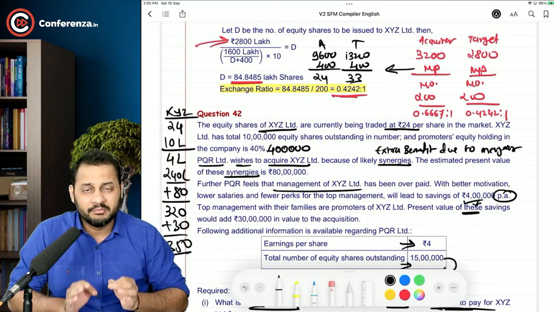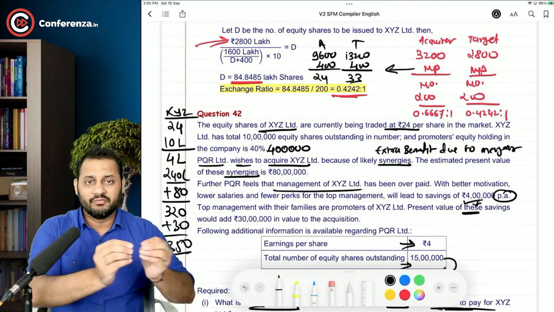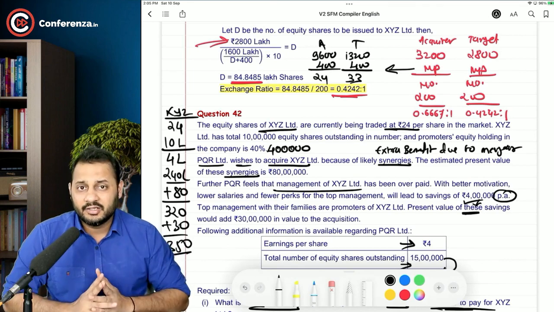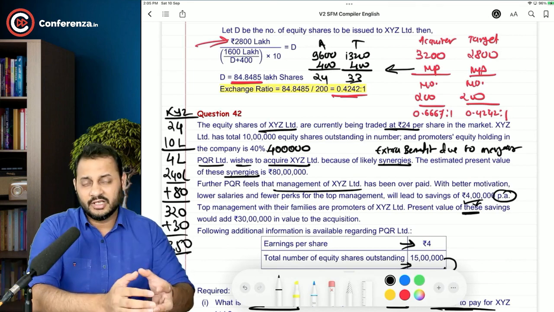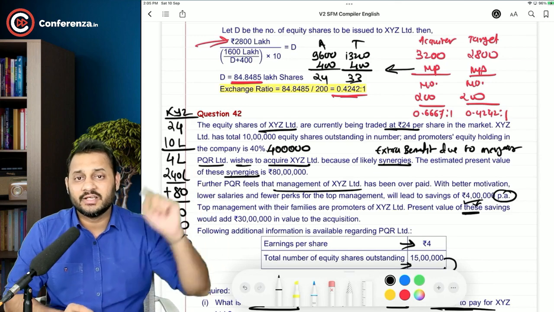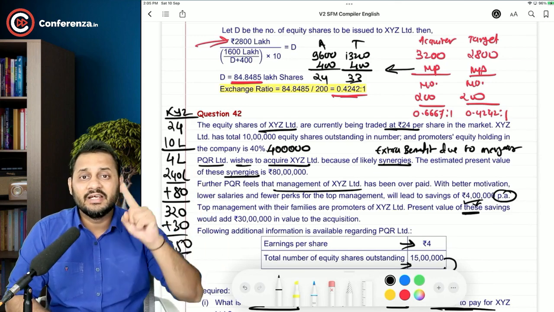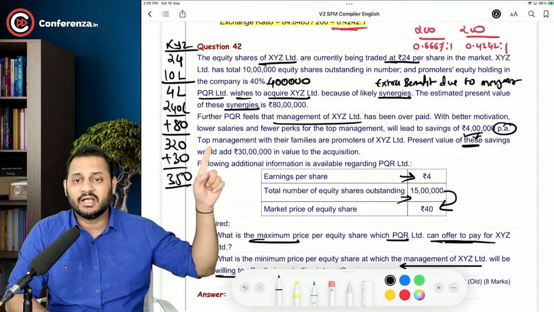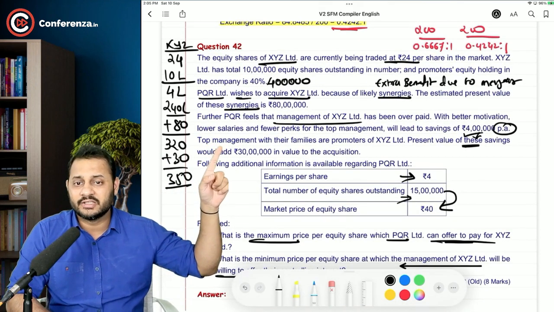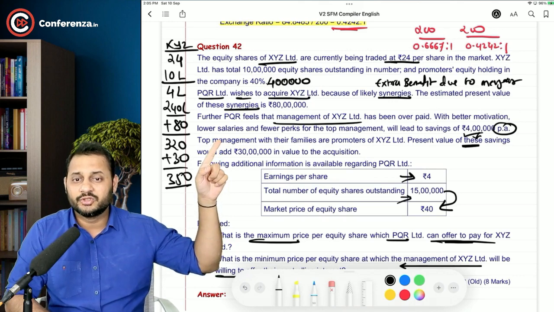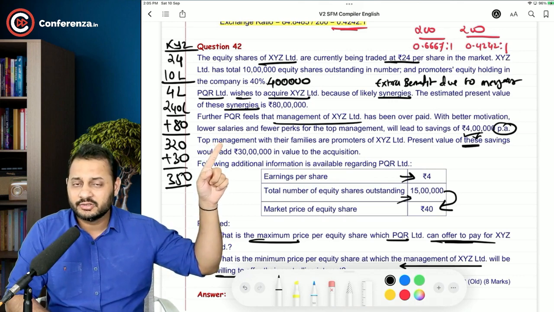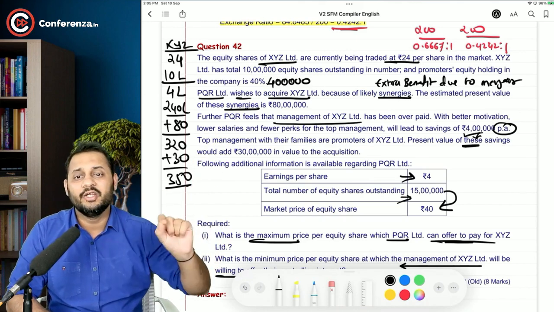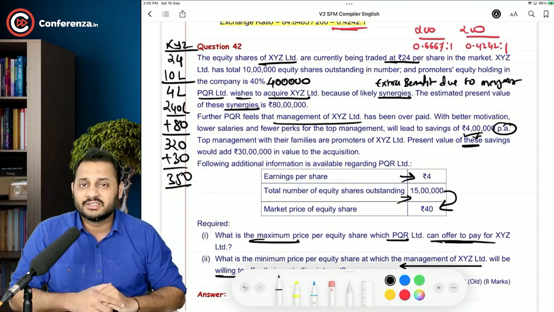So this is the minimum that they would want for giving up their right. But after their company gets merged, their salary will get reduced. The question clearly says that we are going to reduce the salary, and that includes the top management, that is the promoters. Promoters' salary for working in the company will get reduced, and the present value of that is 30 lakh.